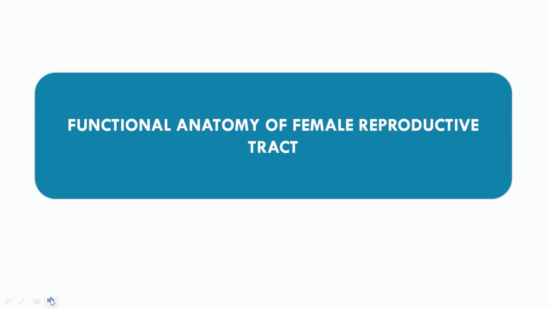Now coming to the functional anatomy of the female reproductive tract, we will be talking about the different parts of the female reproductive organs, their functions, what they are made up of, and species variation.